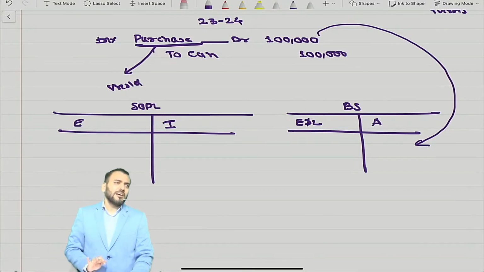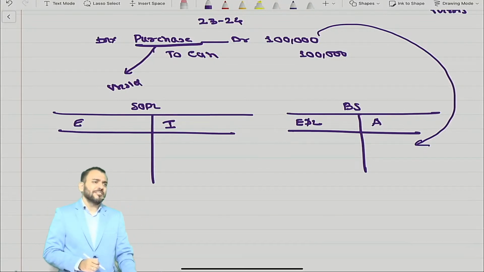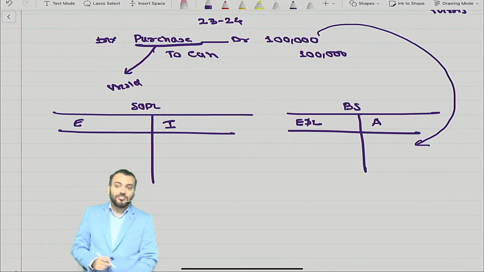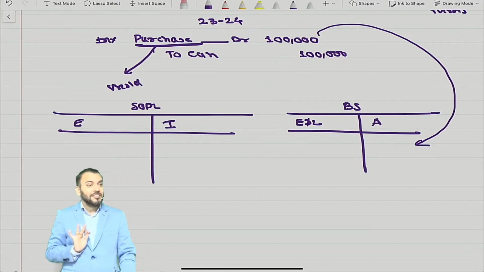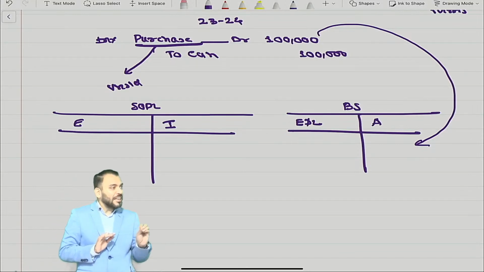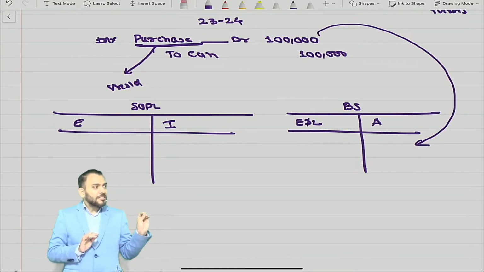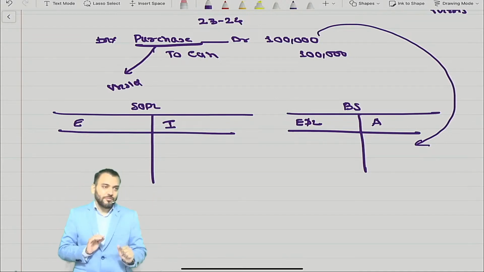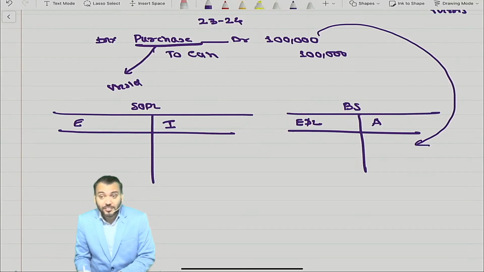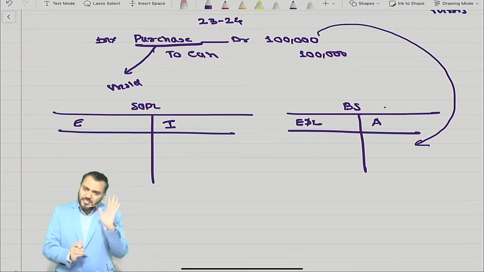At CA Final level, you can write inventory account debit to cash. At CA Foundation and CA Inter, I also don't teach that, because I don't know who is checking the paper. So for CA Inter and CA Foundation, I say purchase account debit and I explain it is inventory, but we open purchase account which represents inventory account. Understood? But you can write inventory account debit to cash also. Inventory will come where? Balance sheet. No doubt would come.